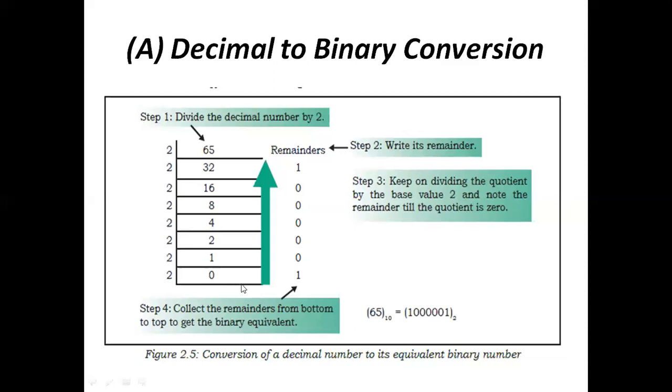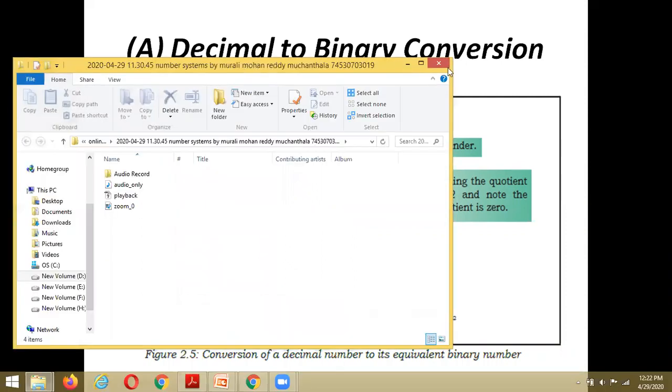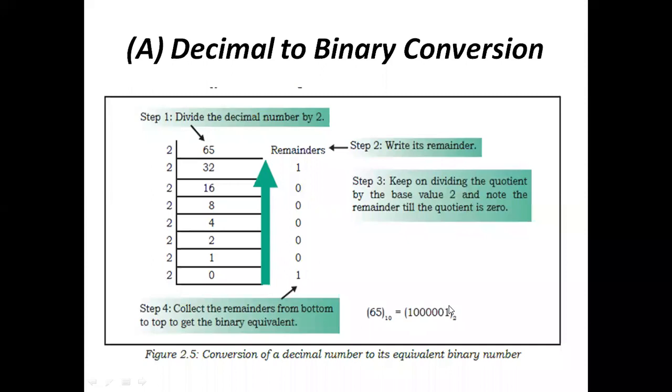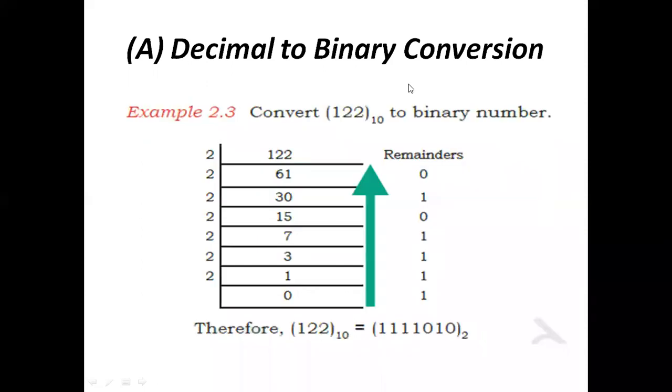And to note these values, from bottom to up. So here we have 1 0 0 0 0 0 1. How many zeros do we have? 1, 2, 3, 4, 5. And here we indicate this as binary, and for binary the base value is base 2. In this manner, we convert decimal into binary.